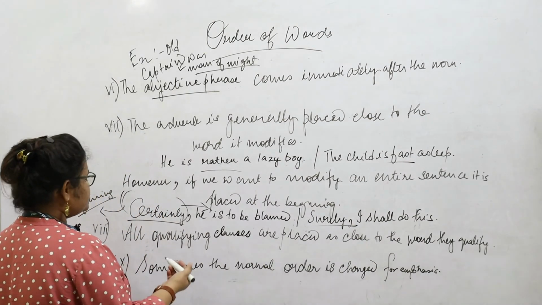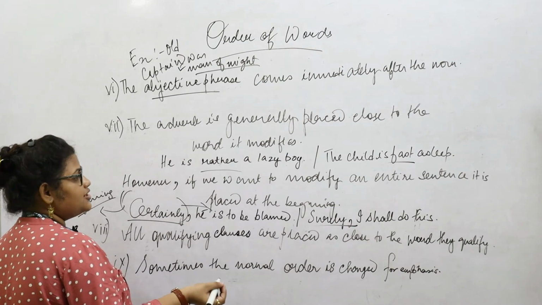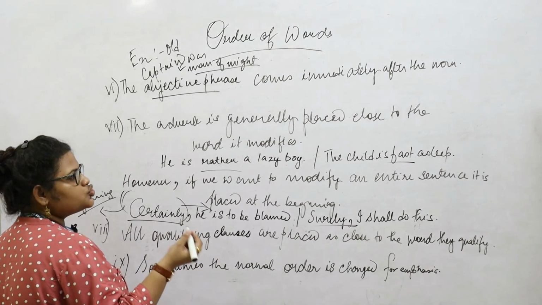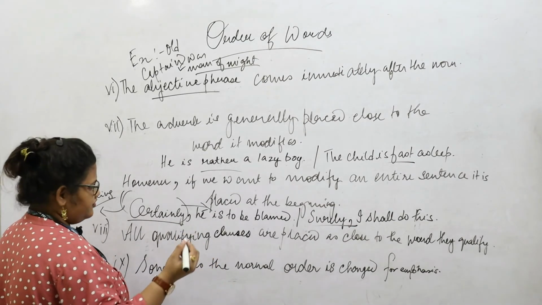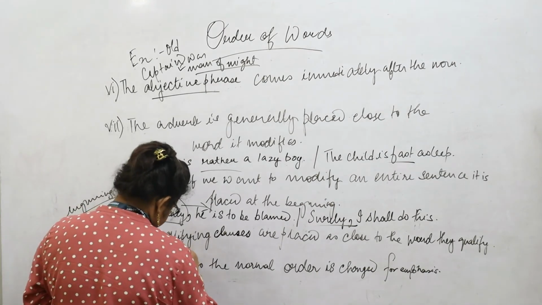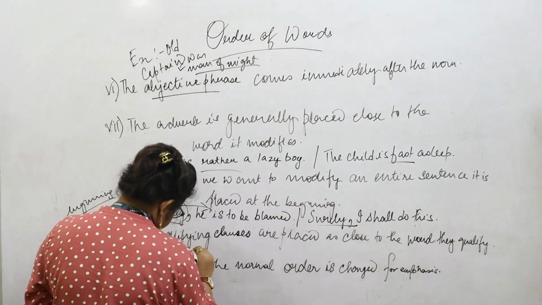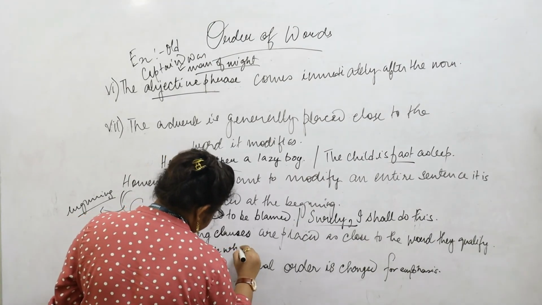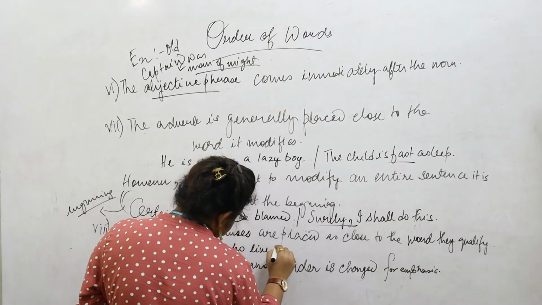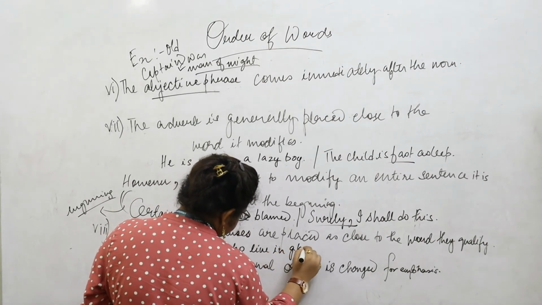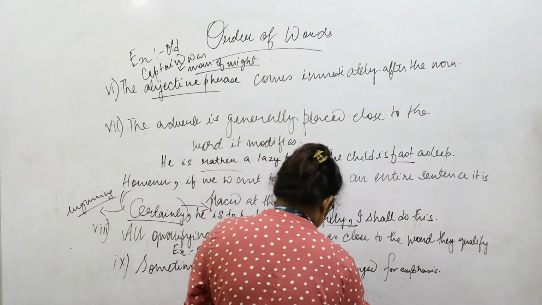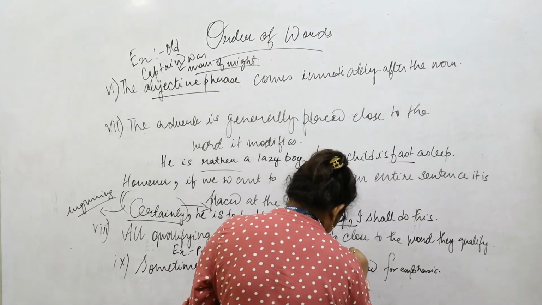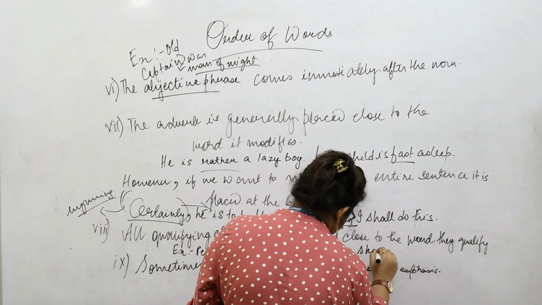And we come to the next rule, that all the qualifying clauses are placed as close to the words that they qualify. For example, people who live in glass houses should not throw stone at others.